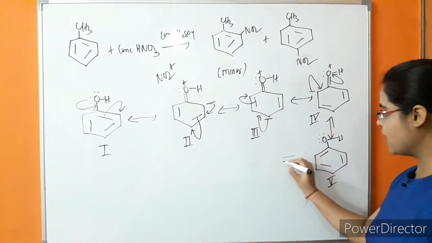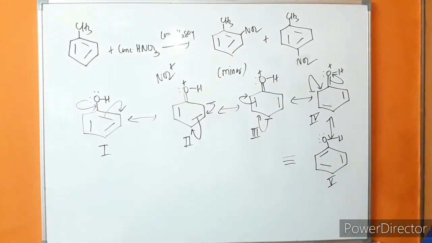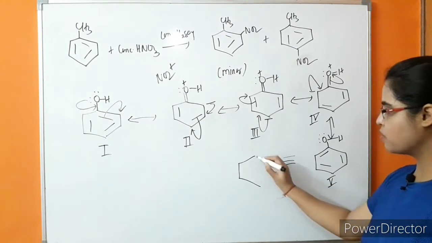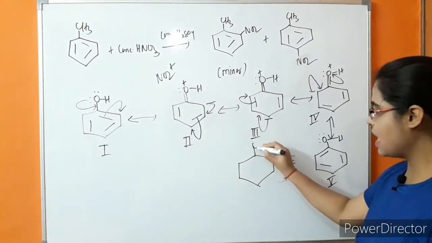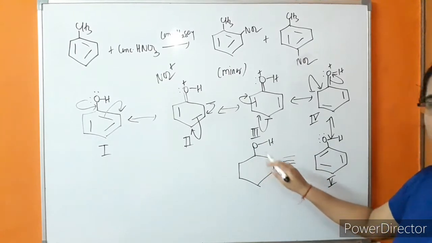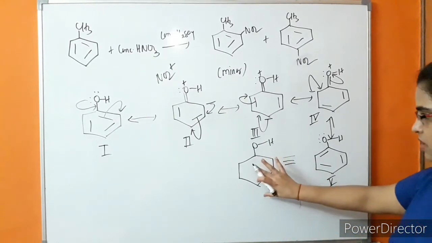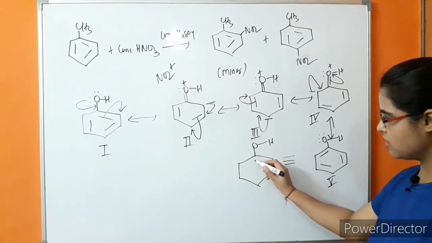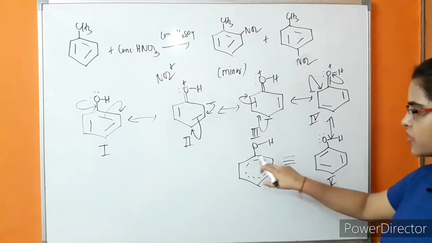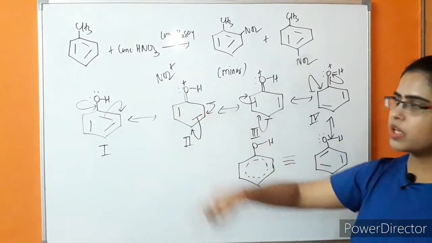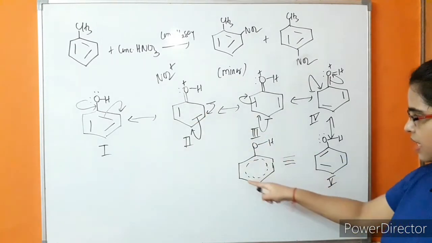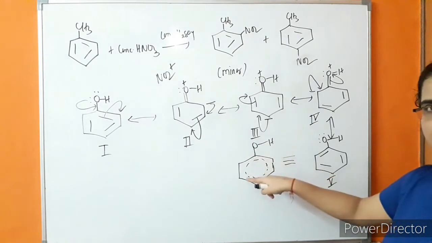So what will be the final resonance hybrid which will be obtained? These functional groups, that is ortho-para directing functional groups, are increasing electron density at the ortho-para positions of the benzene ring. In this case, this circle is representing the delocalization of electrons. The lone pair of electrons is delocalized in the whole benzene ring.